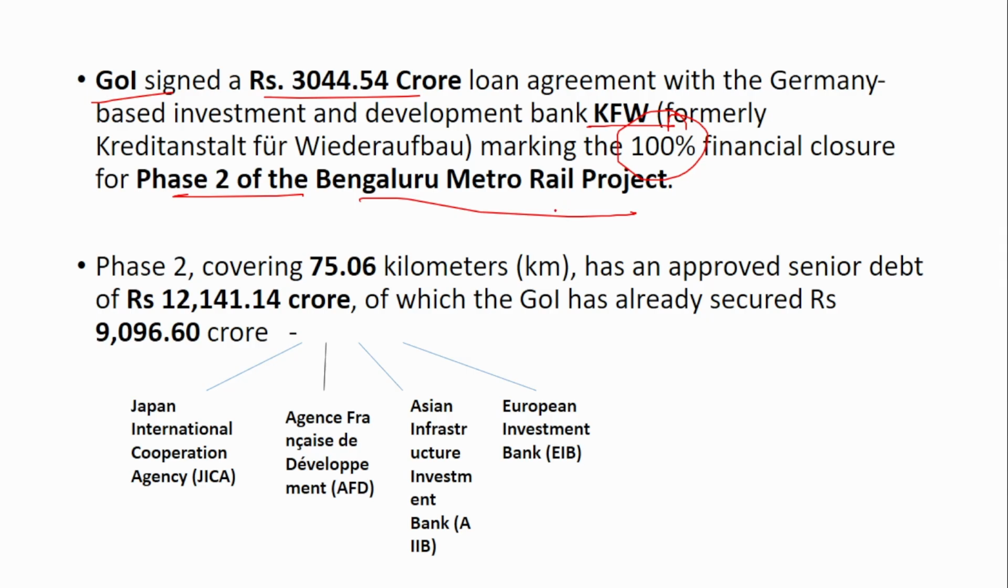Apart from 3,000 crore, a 9,000 crore has also been secured. It has been secured from the Japan International Cooperation Agency, Agence France de Development, Asian Infrastructure Investment Bank, that is AIIB, and the European Investment Bank. So altogether, the total cost that has been promised to provide for this Bengaluru Metro Railway project is 12,141 crore. Out of this, 3,000 crore will be provided by the KfW Germany, and the remaining 9,000 will be provided by these four organizations.